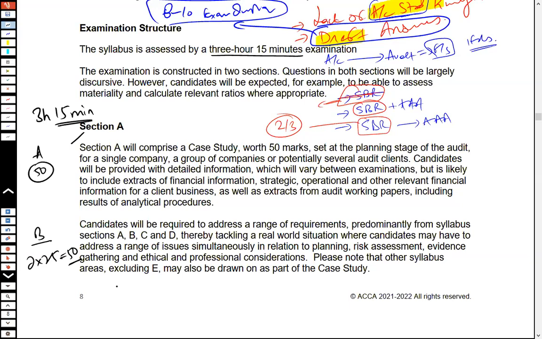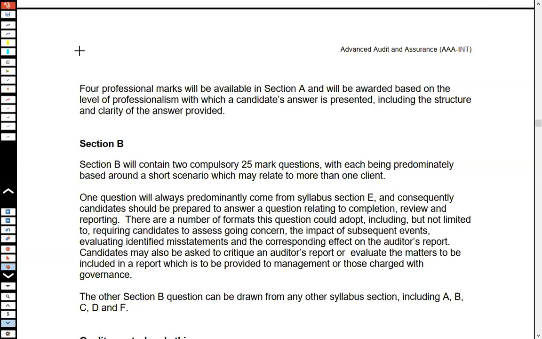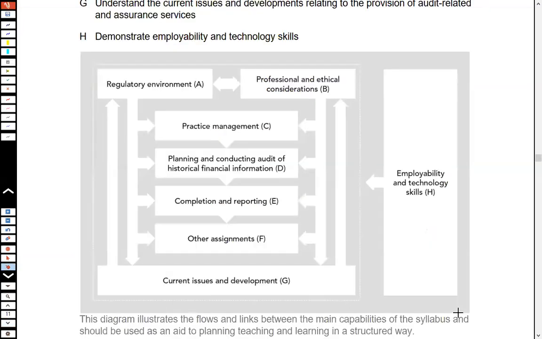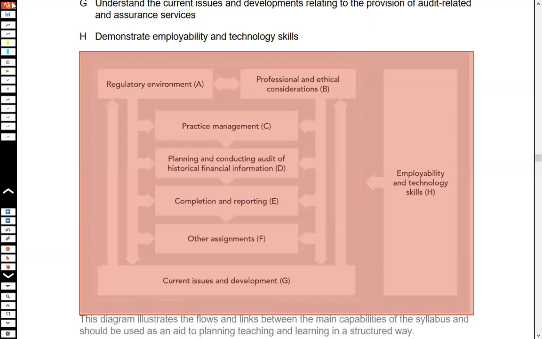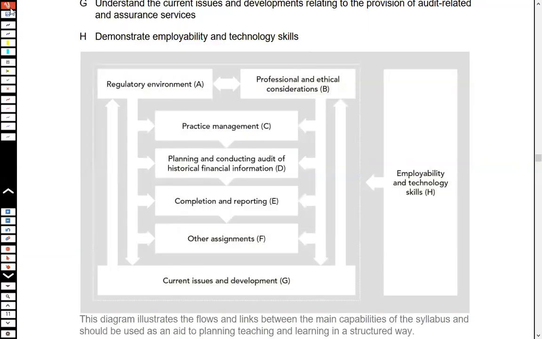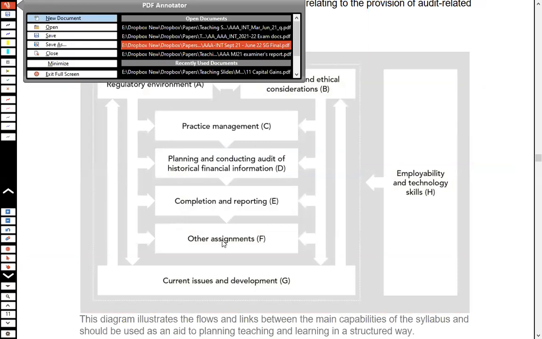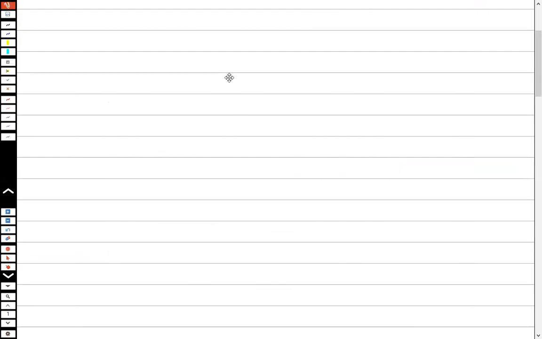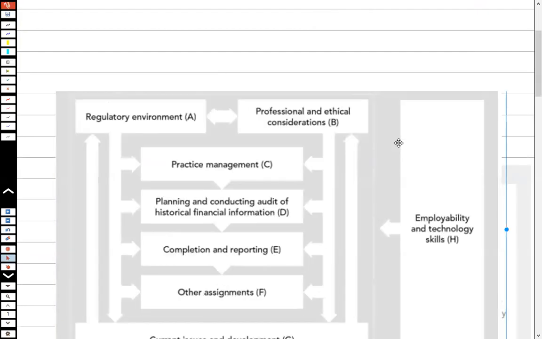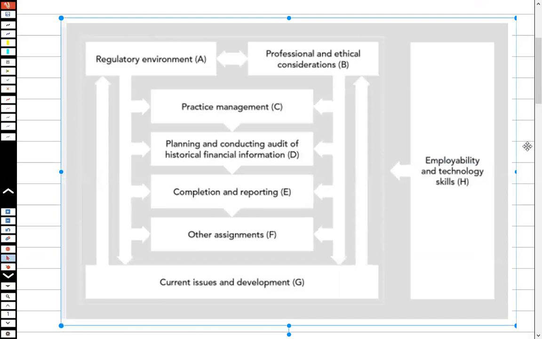Now, let me give you a bit of an idea about what exactly the syllabus is all about. If you look at this specific syllabus, I'm going to pick up a screenshot of the whole syllabus so that I could discuss with you what it is all about. You could see that the syllabus has multiple parts. What are those parts, and what are the contents over there?